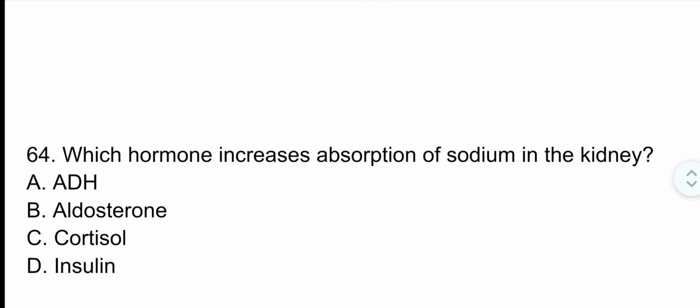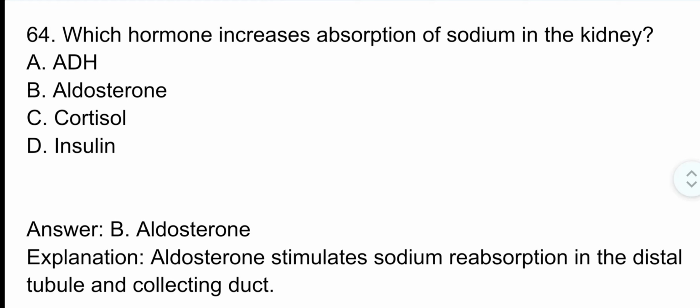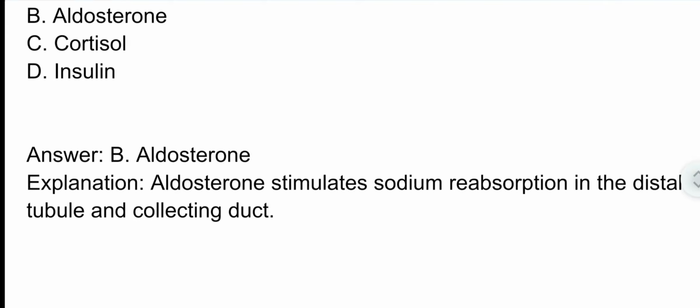Question number 64. Which hormone increases the absorption of sodium in the kidney? The correct option is option B. Aldosterone. Aldosterone stimulates sodium reabsorption in the distal tubule and collecting duct.